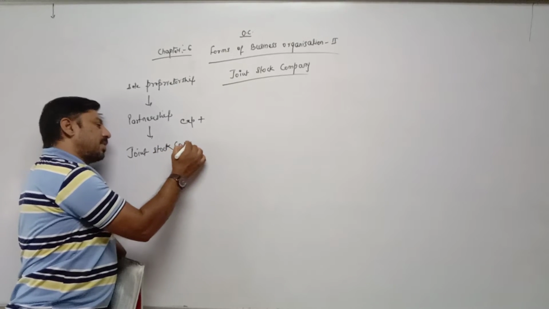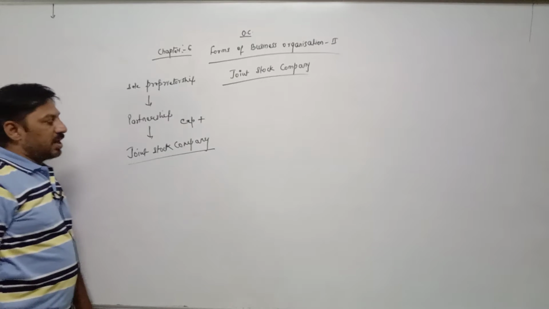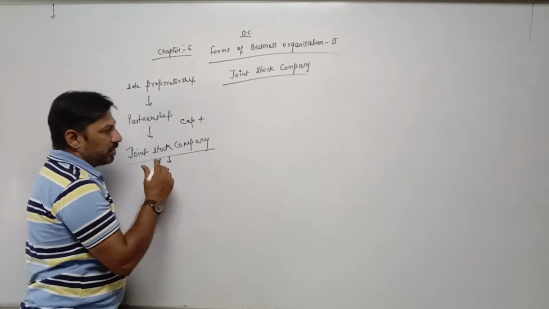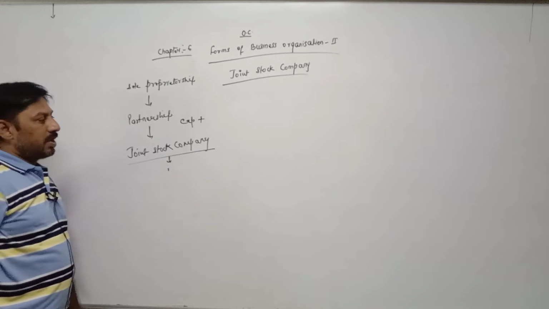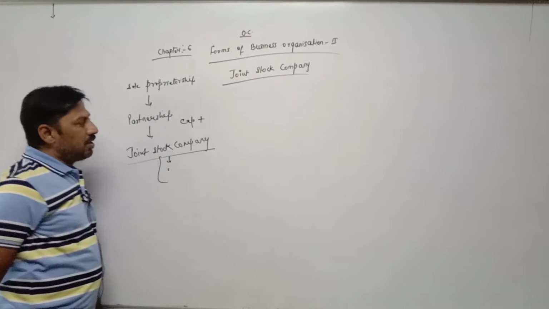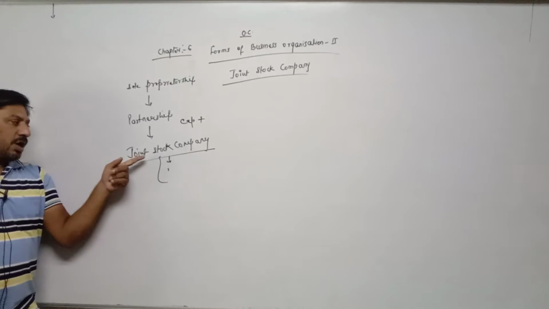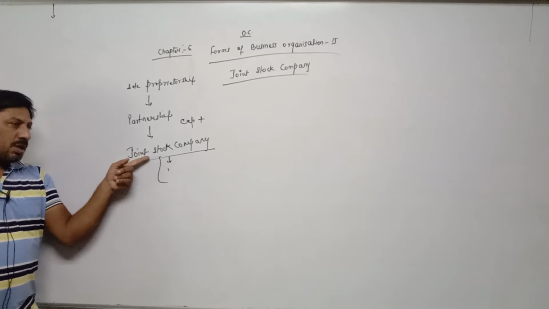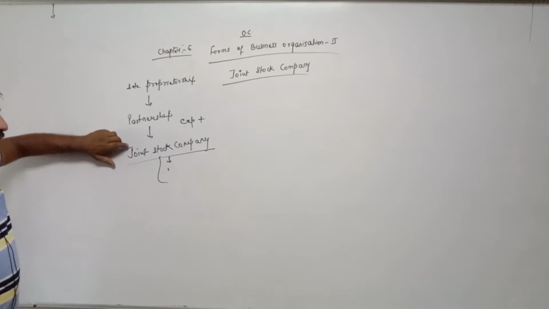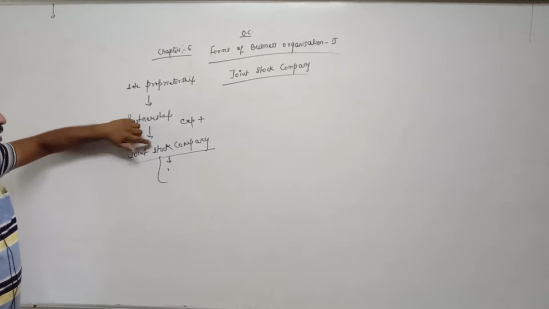In case of joint stock company, there are different methods for raising funds: borrowed money, issuing shares, debentures, mortgage debentures, public deposits, mutual funds. Various sources are there in order to raise funds. That is called joint stock company. But so far as formalities are concerned, the person who is establishing the company is called the promoter. The promoter has to follow lengthy and complicated formalities in order to start a joint stock company.